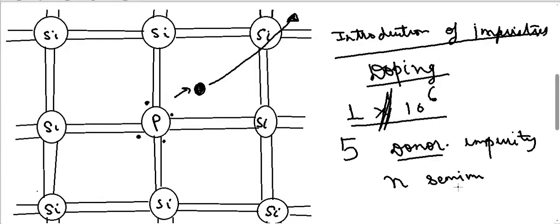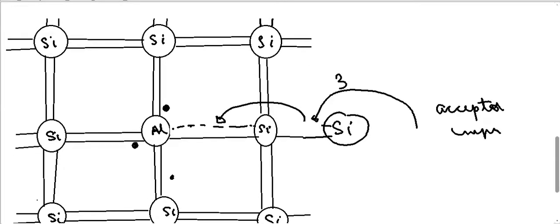Because electron is negatively charged, it is called N type of semiconductor. But here, because it takes electron, it is called positive type or P type semiconductor.